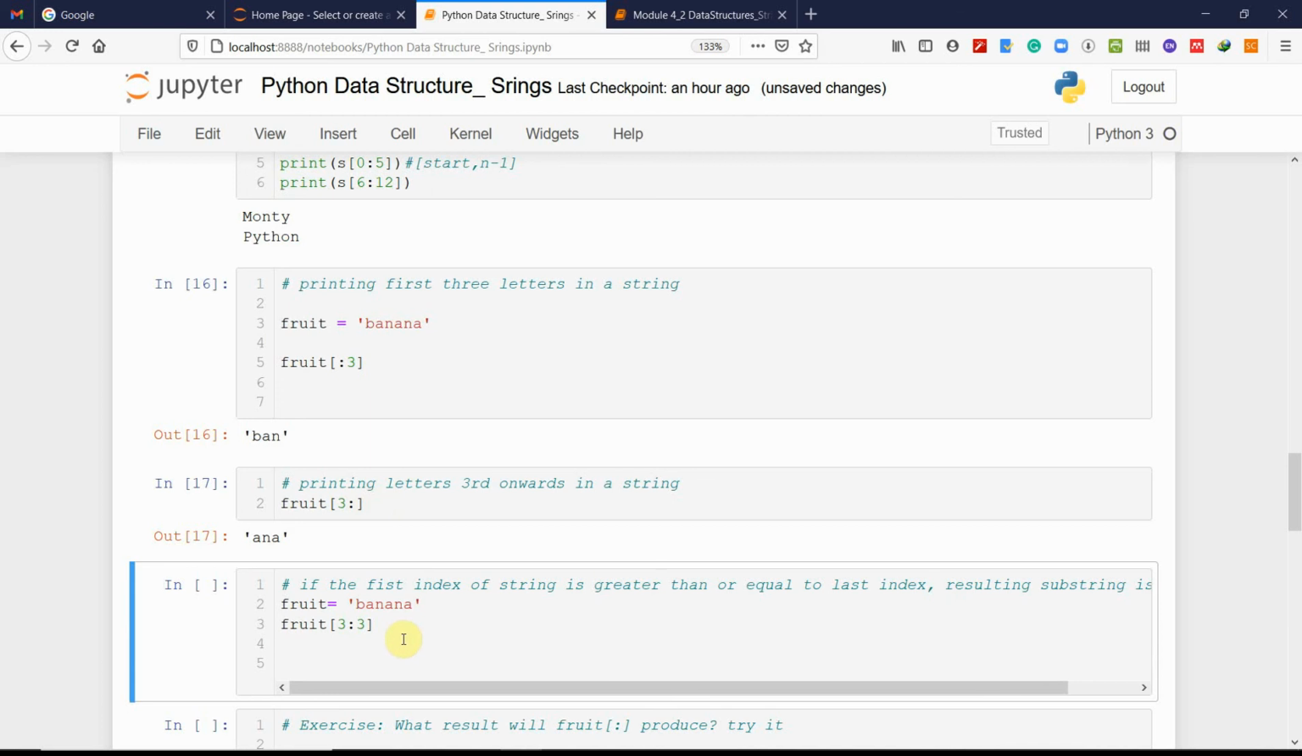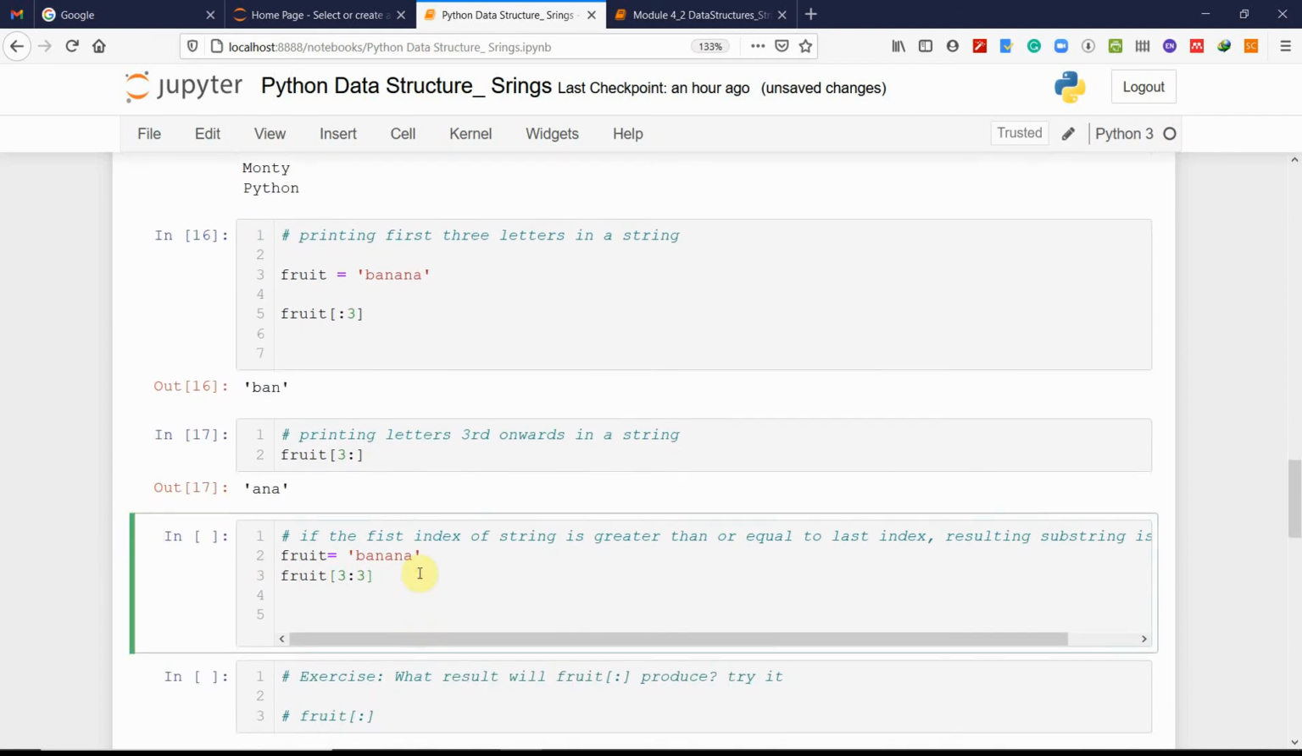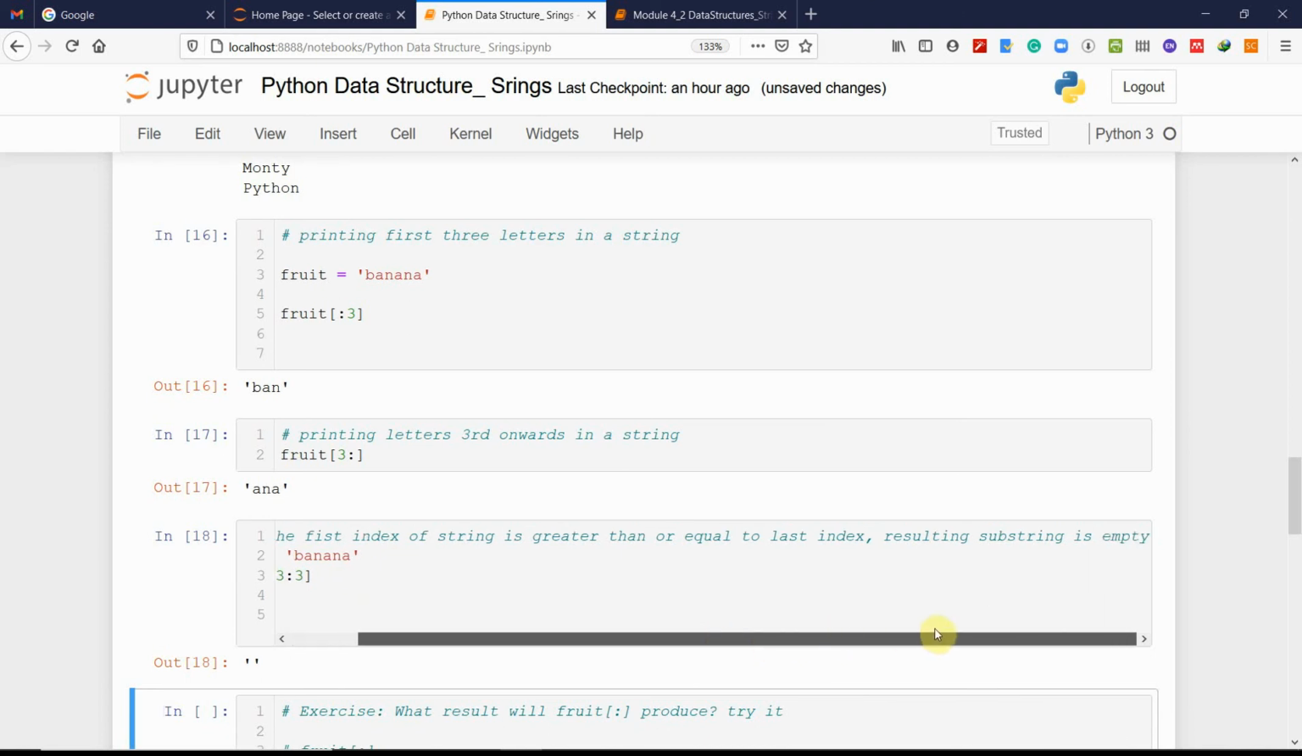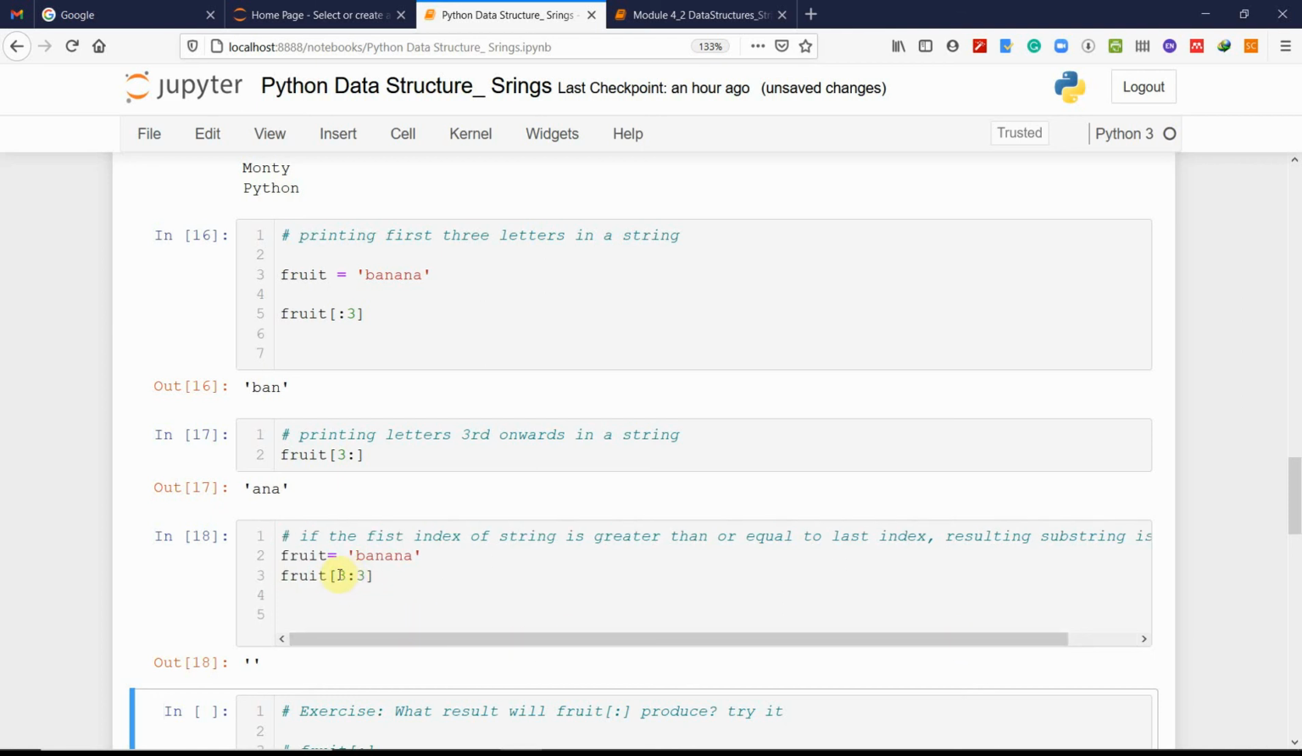If the first index of the string is greater than or equal to the last index, it will give you an error. You see, it will do this. The resulting substring is empty. Why? Because the first index of the string is greater than or equal to the last index, so it will give you an empty string.